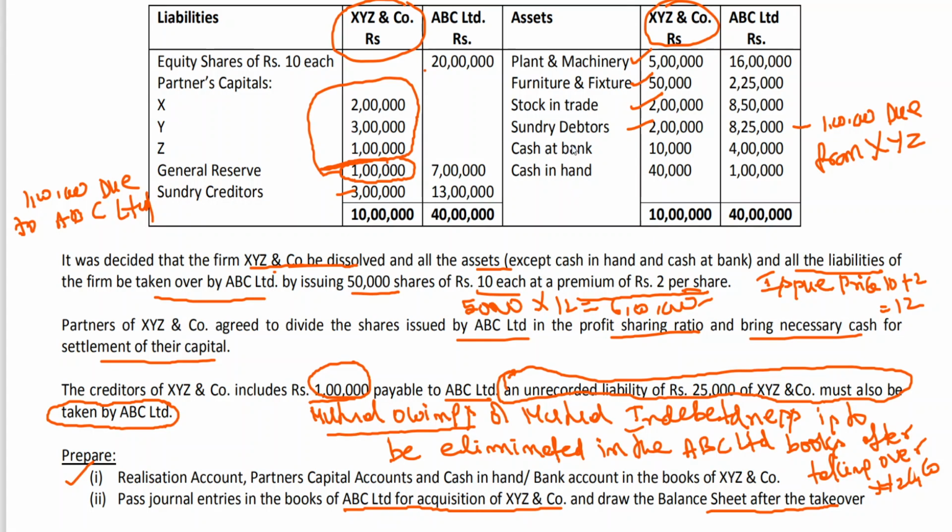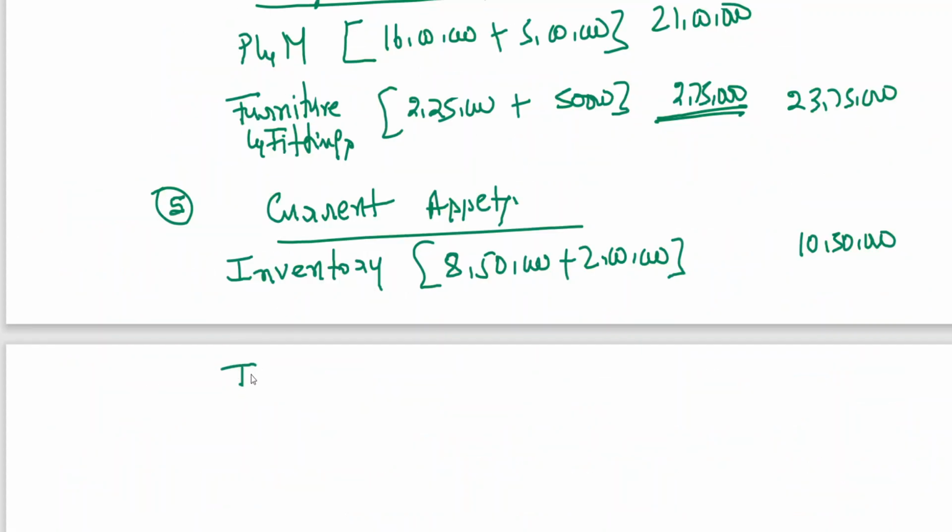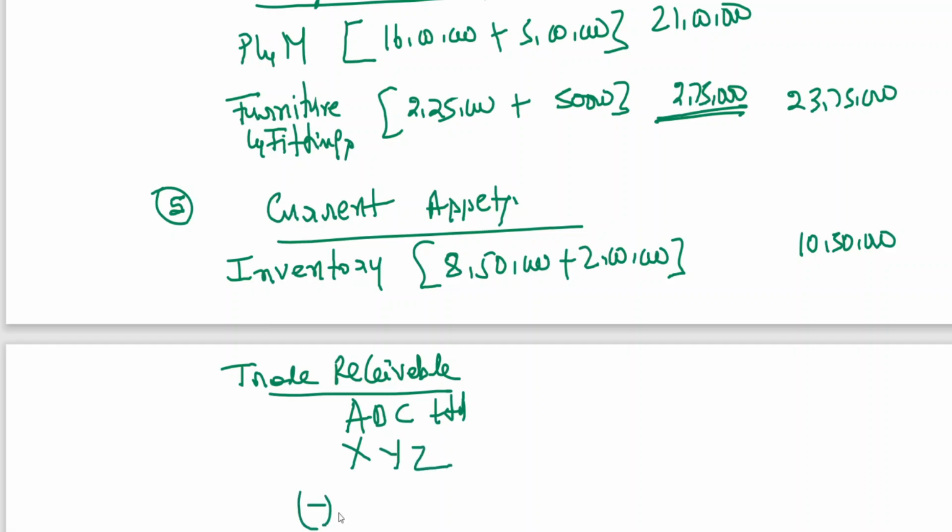Then debtors, trade receivable. Here I'm specifically maintaining this. ABC Limited, XYZ. I told you mutual owings. It should be deducted from both creditors and debtors. I've already explained to you.